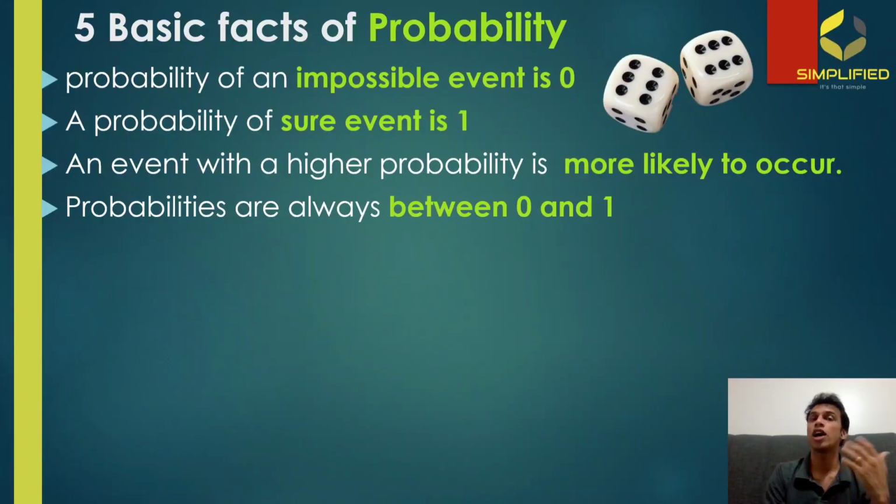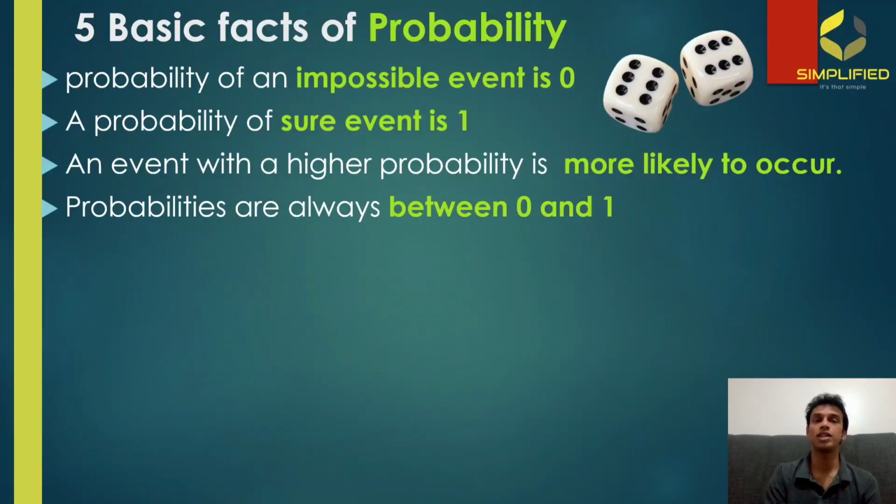Which means that if you are asked to find the probability, you should essentially get a value between 0 and 1. And if you are not getting a value within this range, which means if you are getting a value more than 1 or less than 0, that means there is a high chance for your answer to be wrong. So if that's the case, try 2 or 3 times to make sure you are doing it correctly.